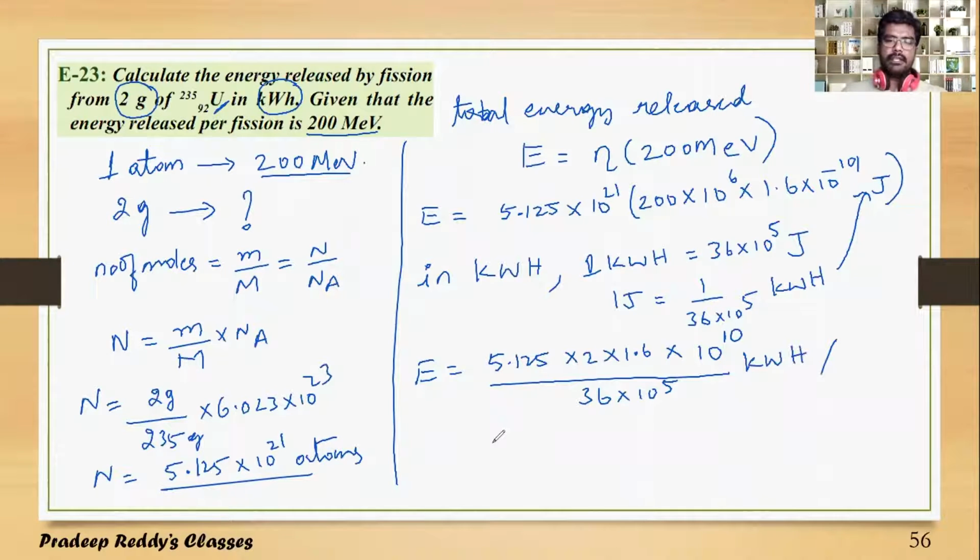This is the answer in kilowatt hour. If you calculate this, you will get nearly 4.55 into 10 power 4 kilowatt hour. This is the answer, the energy in kilowatt hour.